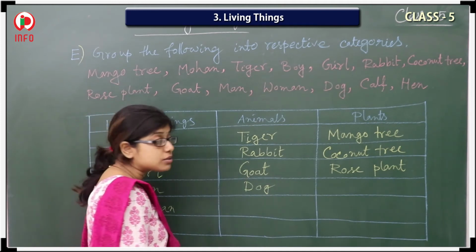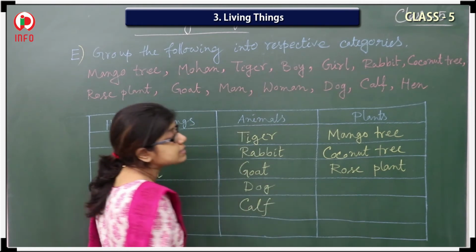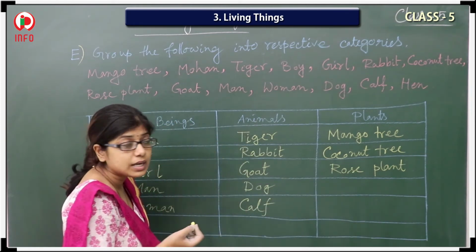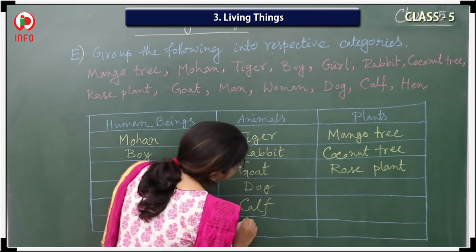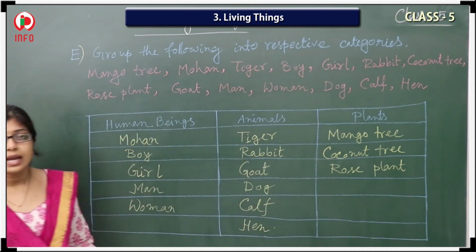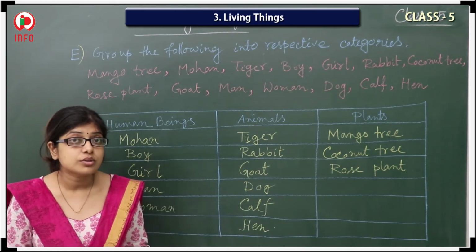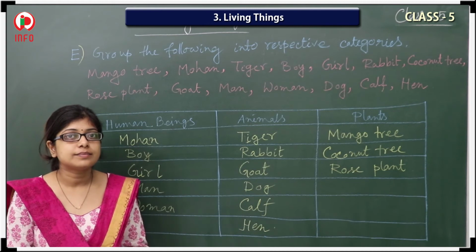Calf. That one is also an animal, so here calf. Next, what about hen? It is one animal, so here I have to write the hen. So in this way, this bit is also completed. Is it?